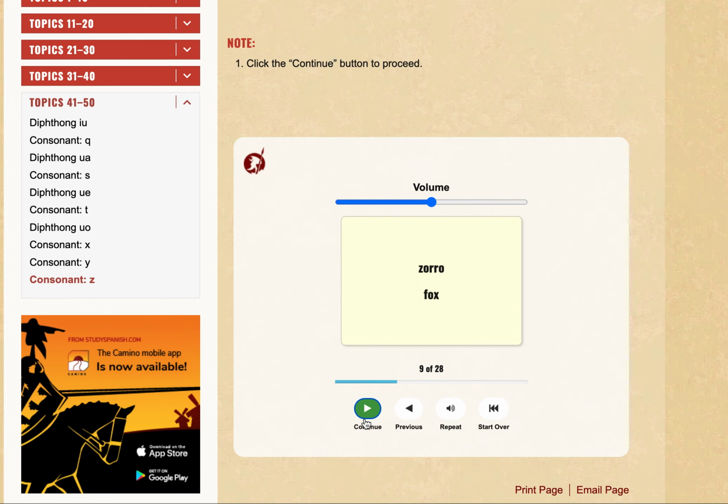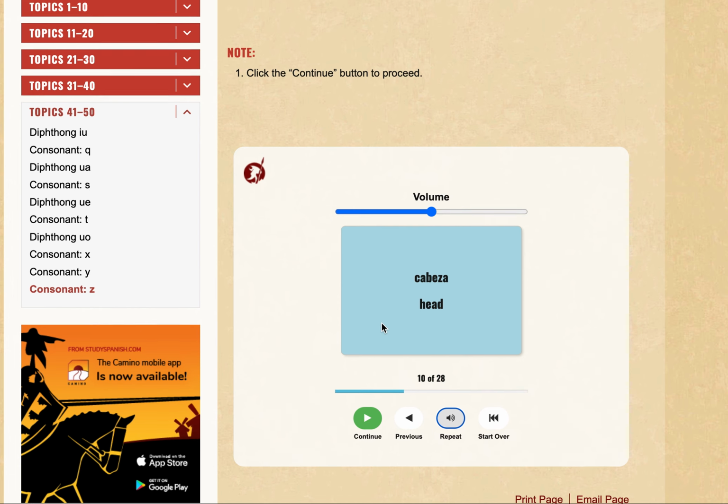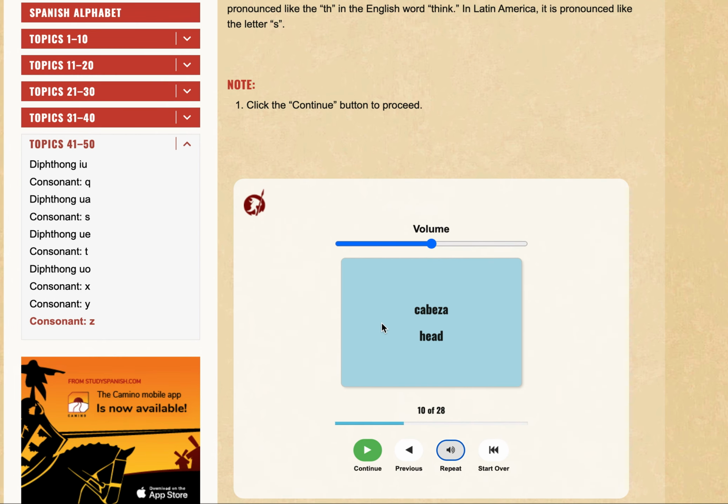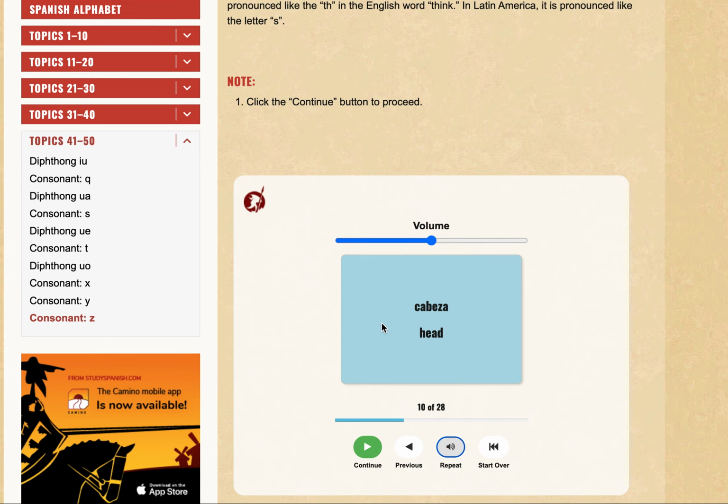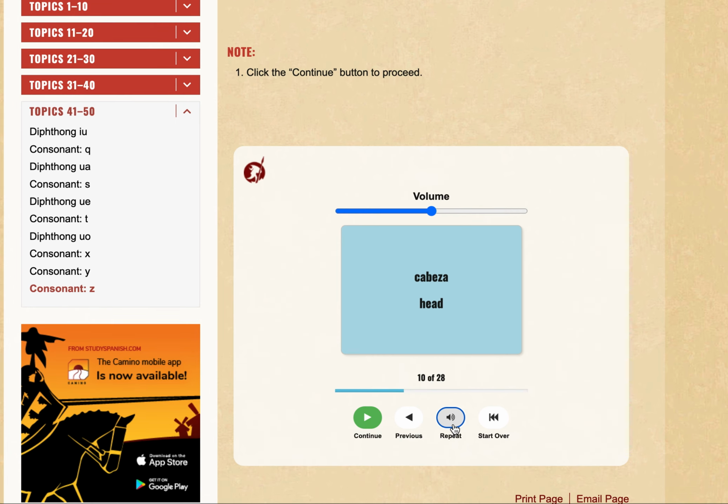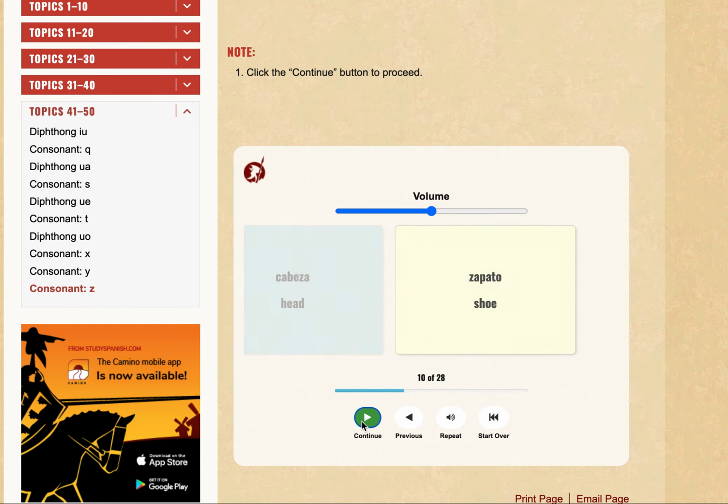Zorro. zorro, Zorro. zorro, Zorro, Cabeza. cabeza, Cabeza. cabeza, Cabeza. cabeza, cabeza, cabeza, cabeza, cabeza.